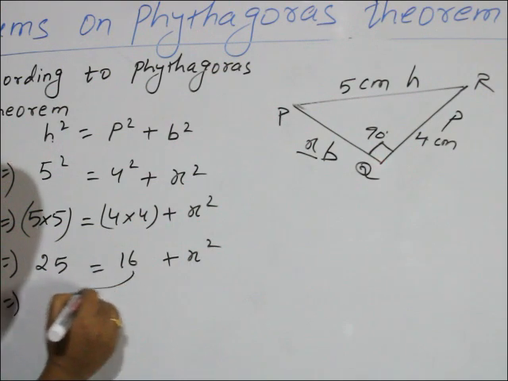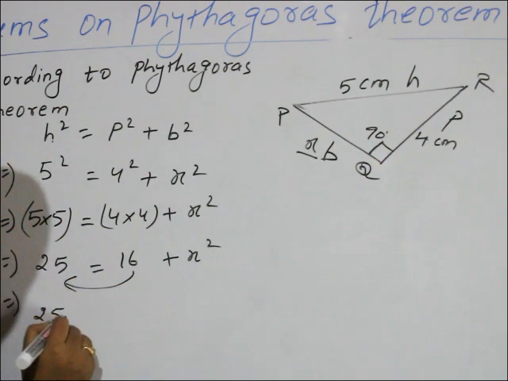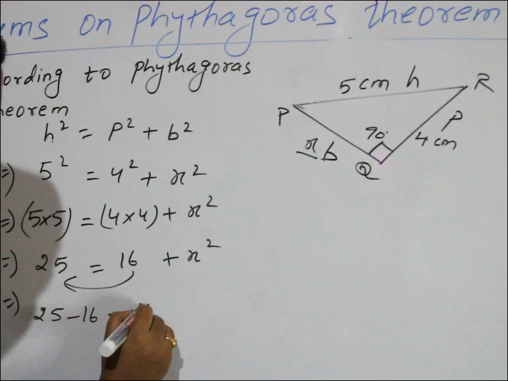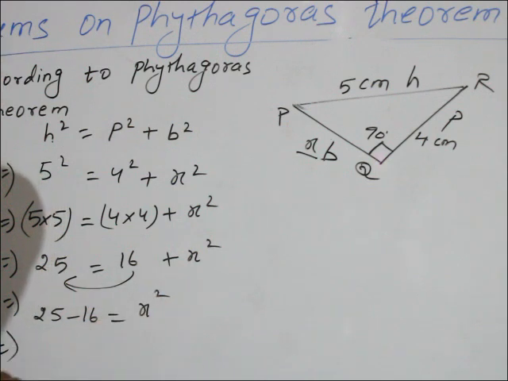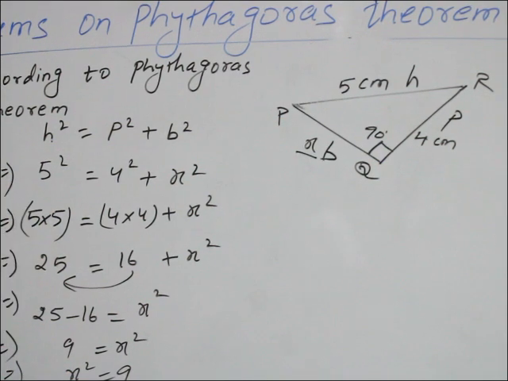Now shift 16 to this side. 25 minus 16 equal to x square. How much is 25 minus 16? That is 9 equal to x square. You can also exchange and write x square equal to 9.